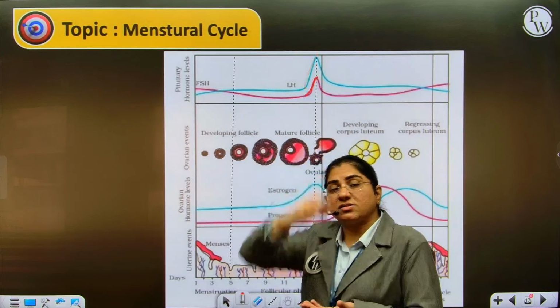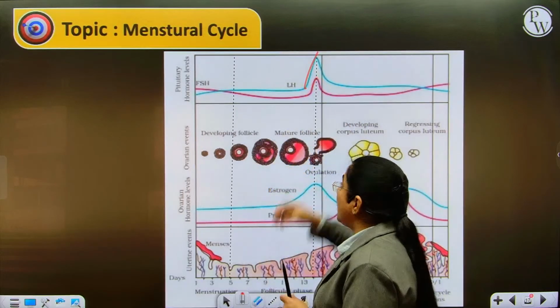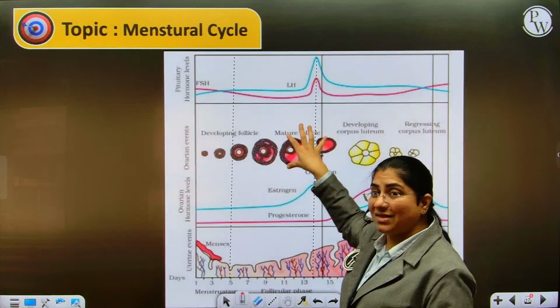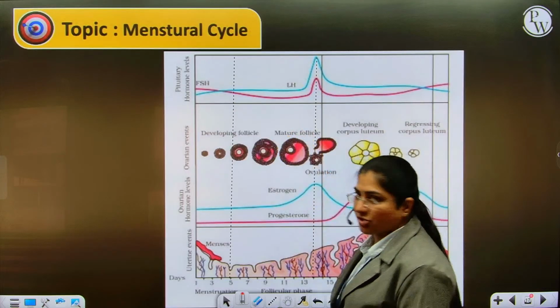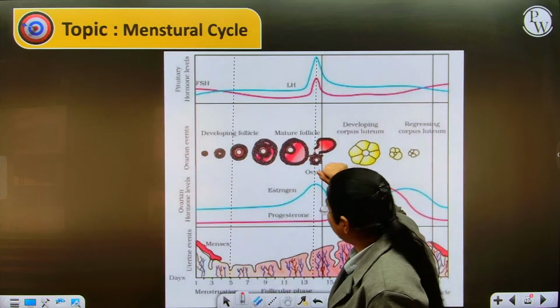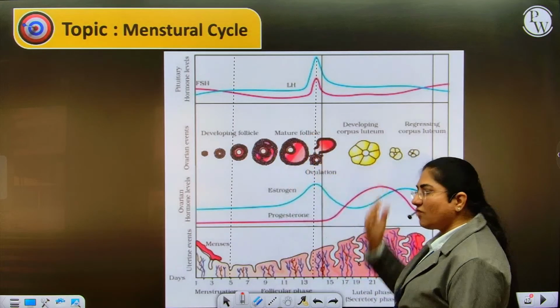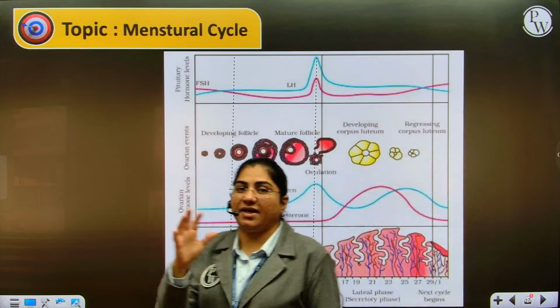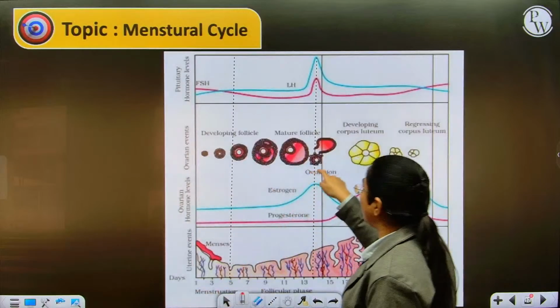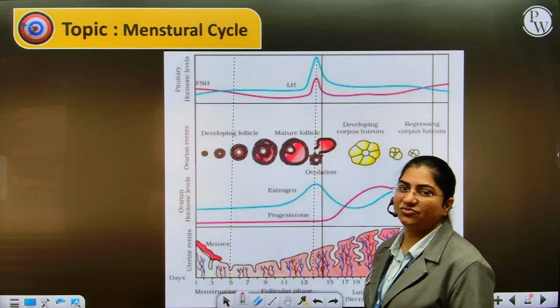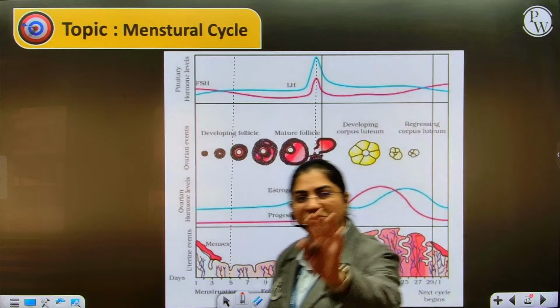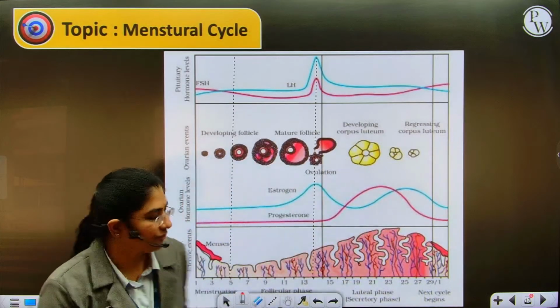This sudden surge or increase in the amount of LH cannot be borne by the Graafian follicle and it ruptures. When it ruptures, it leads to release of the ovum in the stage of secondary oocyte, a process called ovulation, which lasts for approximately only 1 day. That is the shortest phase of the menstrual cycle.